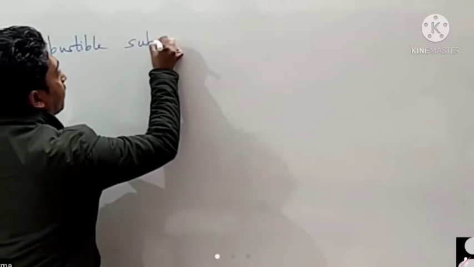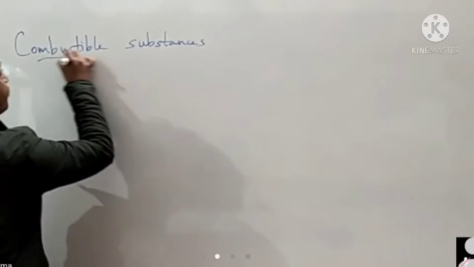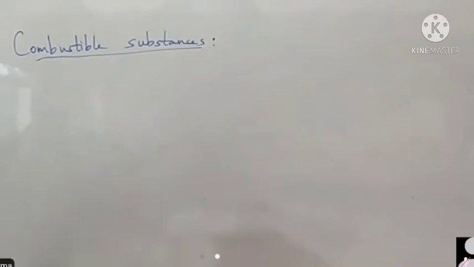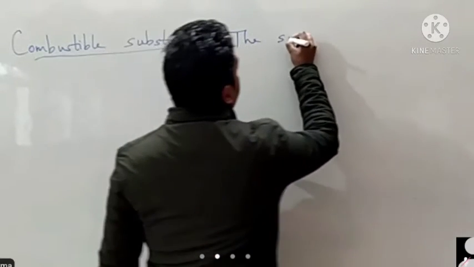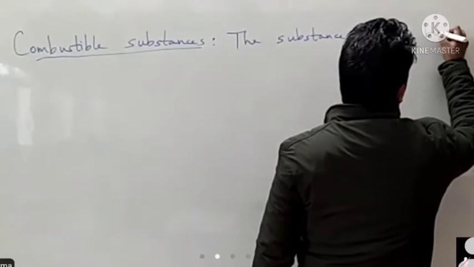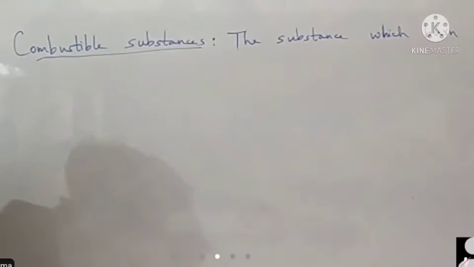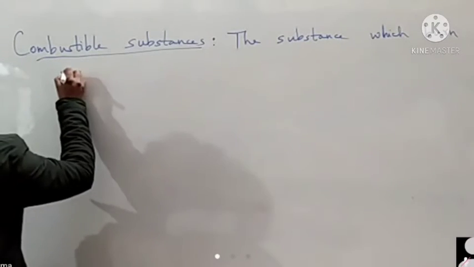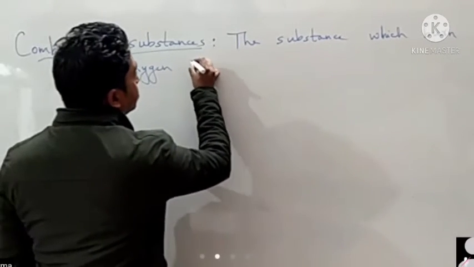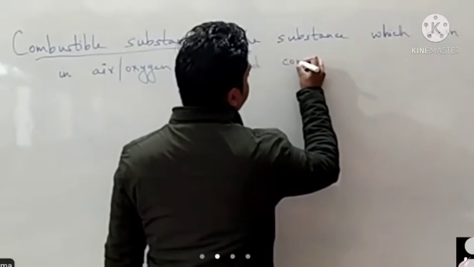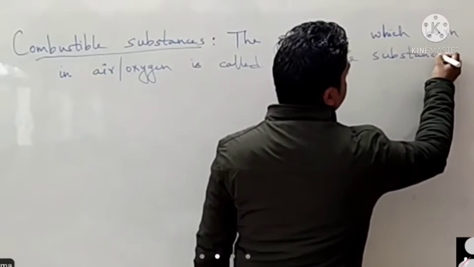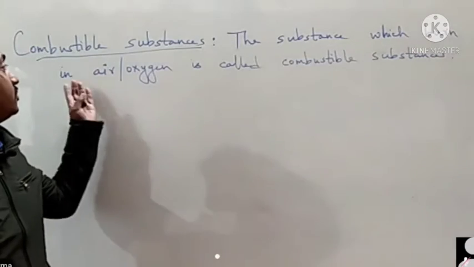So we have number one, combustible substance. Those substances which burn in air or oxygen are called combustible substances.